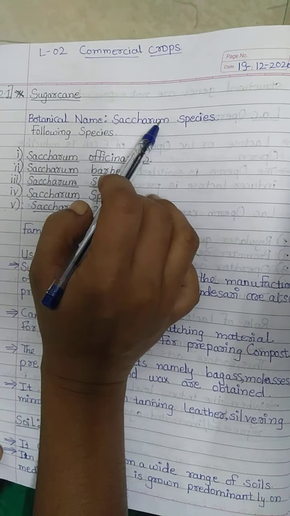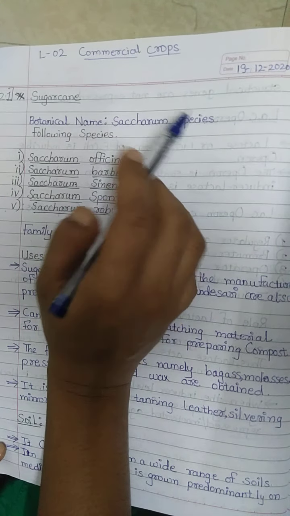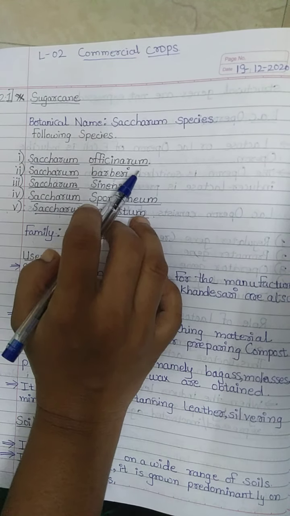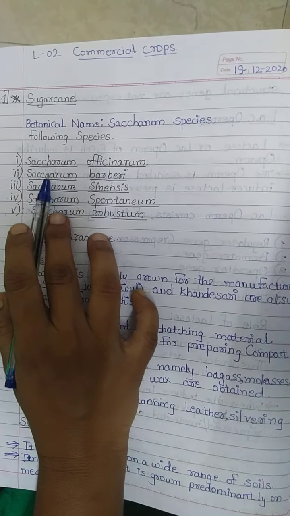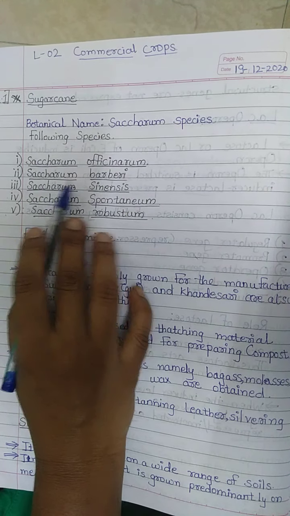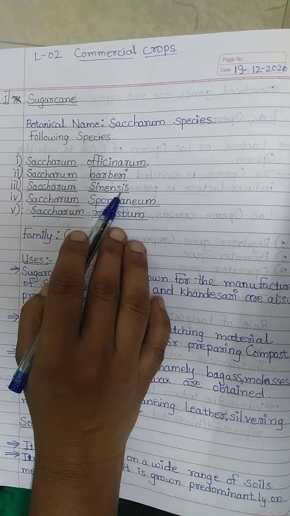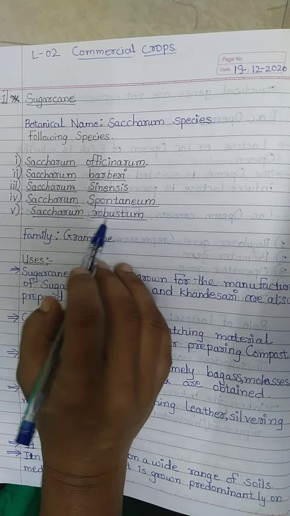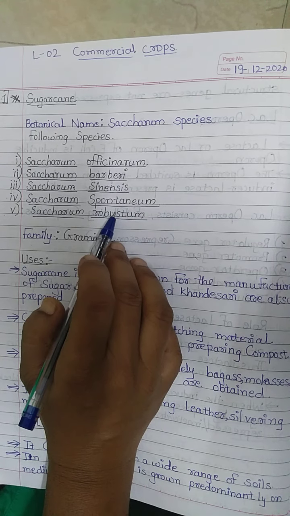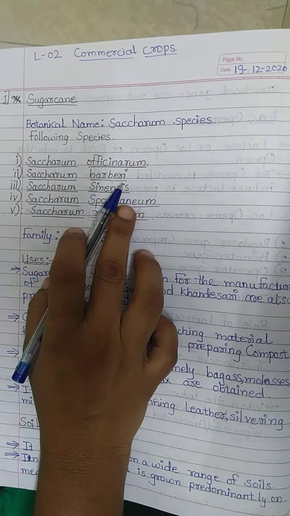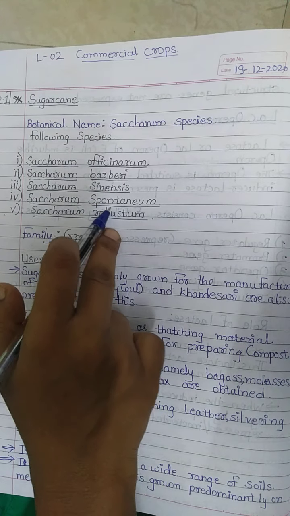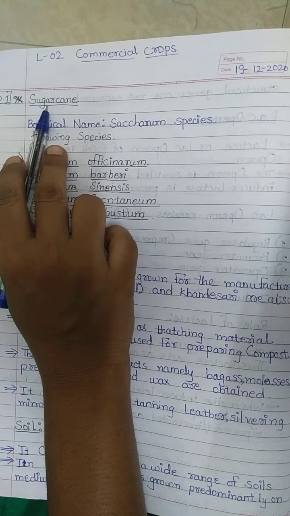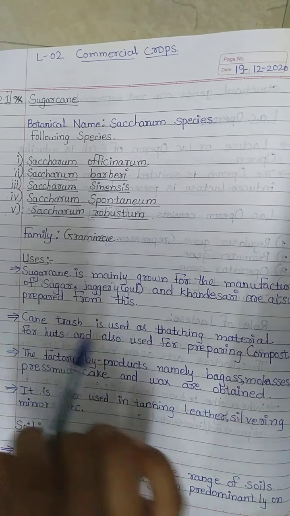The species is Saccharum, and which genus? Saccharum officinarum, Saccharum barberi, Saccharum sinensis, Saccharum spontaneum, Saccharum robustum are the five species which are commercially grown for the cultivation of this sugarcane commercial crop.